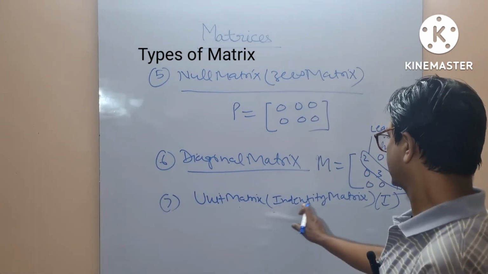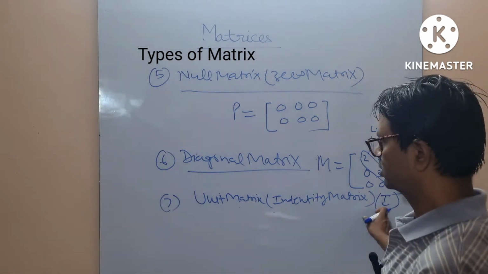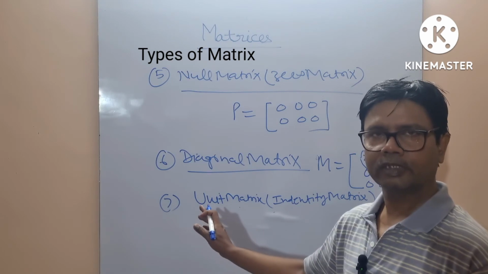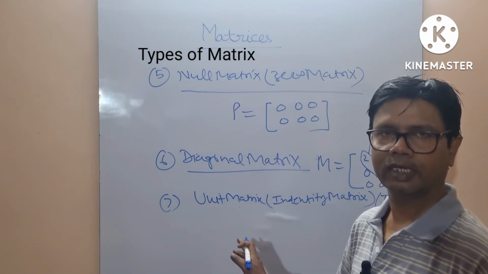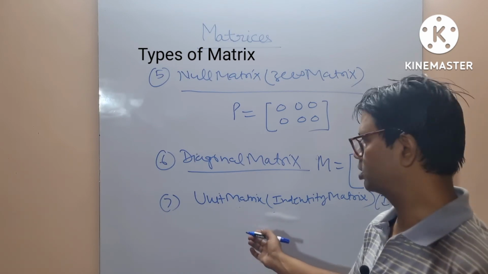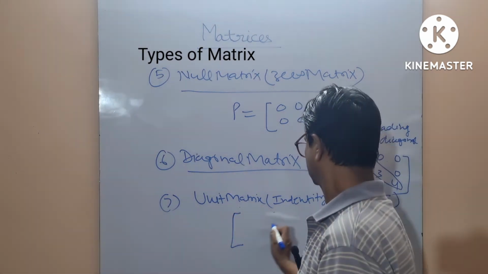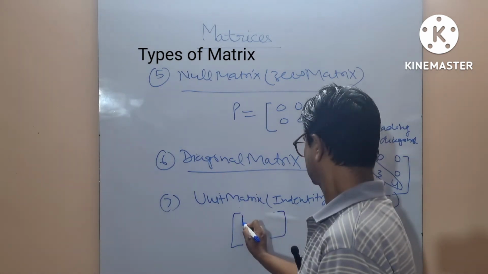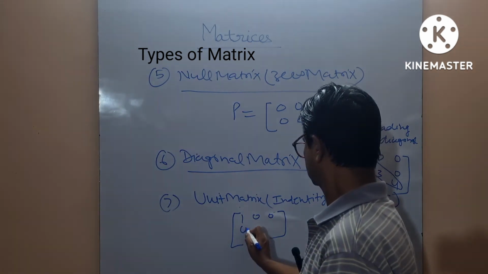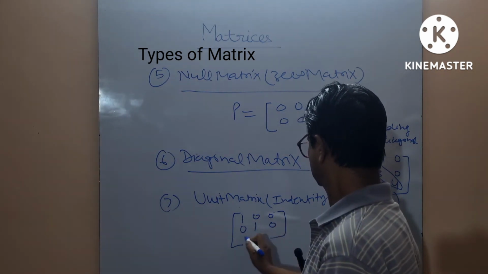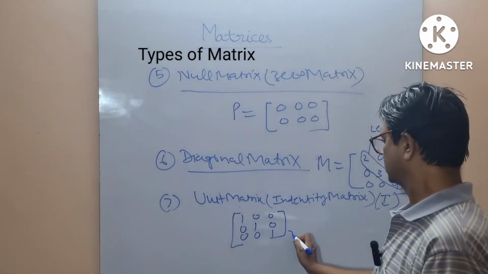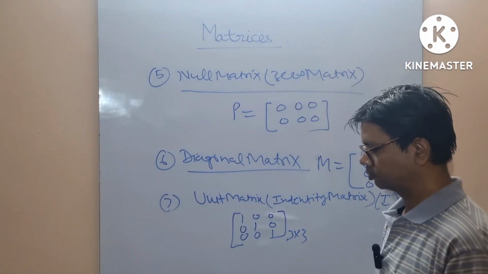Unit matrix or identity matrix. It is denoted by I. A square matrix in which all elements of the leading diagonal are 1 and the remaining elements are 0 each is known as a unit matrix. This is your unit matrix of 3 by 3.